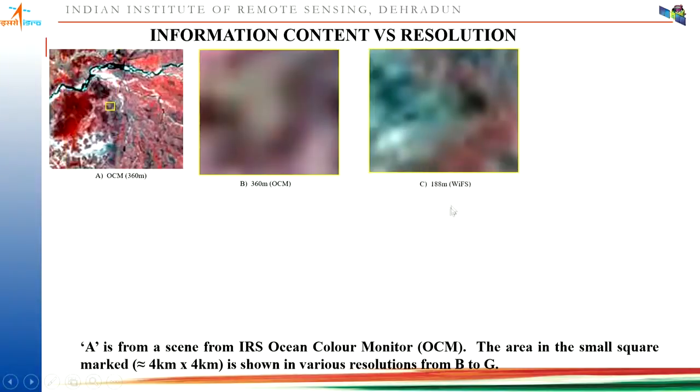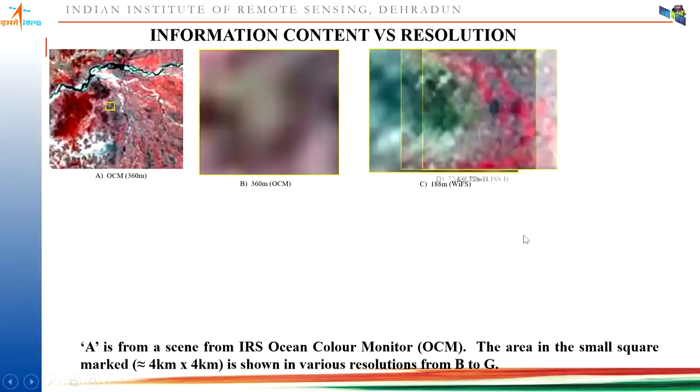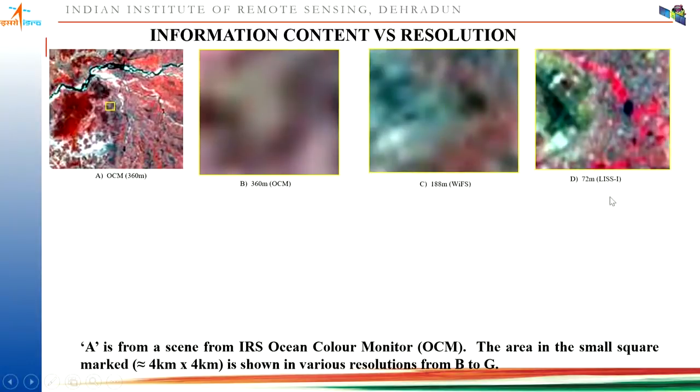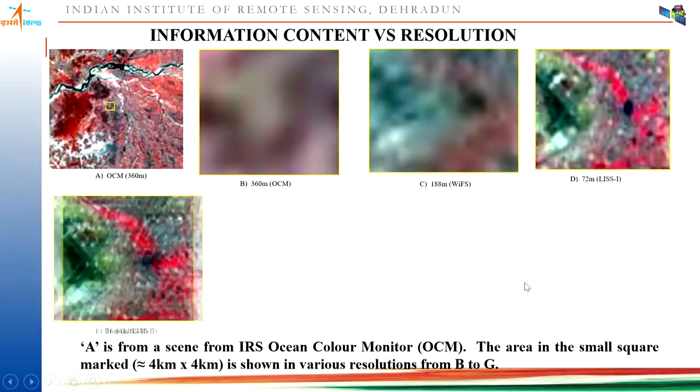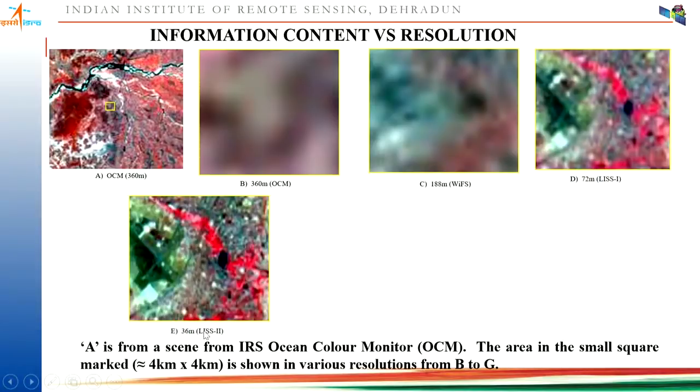When I took 188-meter WiFS sensor data, you can see some of the information is better than the previous image, but still not interpretable. When LISS-1 data with 72-meter pixel size was shown, we started seeing certain information like vegetation, urban, but the interpretation is still difficult. Now with LISS-2 data, 36-meter resolution, we can even see the airstrip and some water body, vegetation and urban.